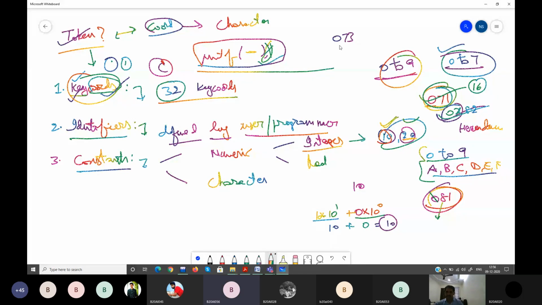Similarly, to convert this octal number into decimal: 3 multiplied by 8 power 0, plus 7 multiplied by 8 power 1. 8 sevens are 56, plus 3 is 59. This number in decimal is 59.